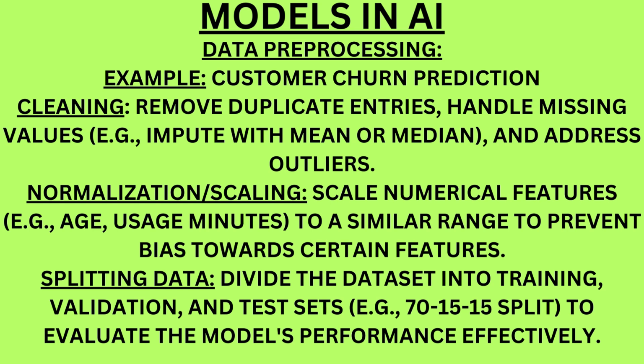Data pre-processing. Example: customer churn prediction. Cleaning: remove duplicate entries, handle missing values, that is, impute with mean or median, and address outliers. Normalization scaling: scale numerical features, that is age, usage minutes, to a similar range to prevent bias towards certain features. Splitting data: divide the dataset into training, validation, and test sets, that is a 70-15-15 split, to evaluate the model's performance effectively.